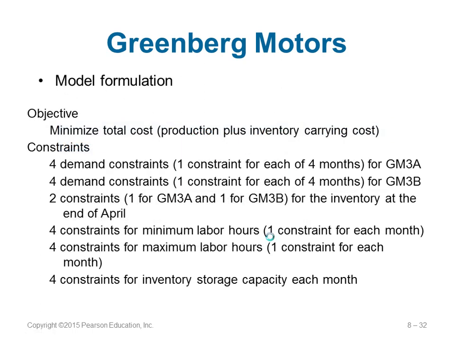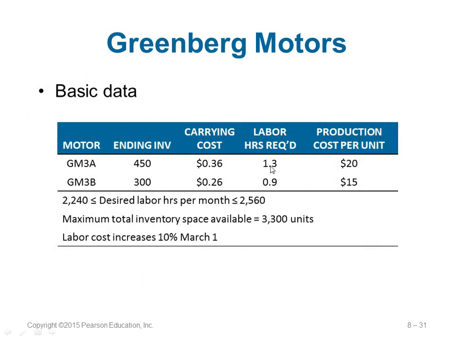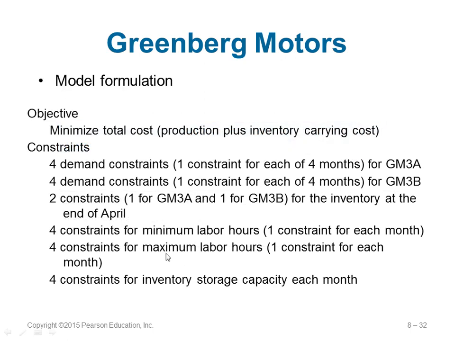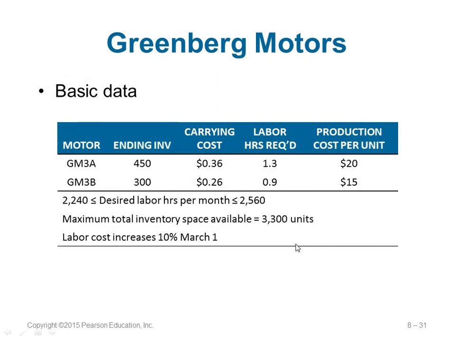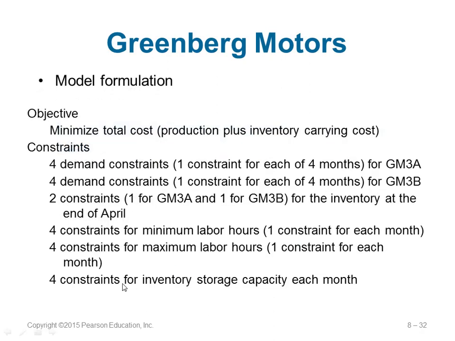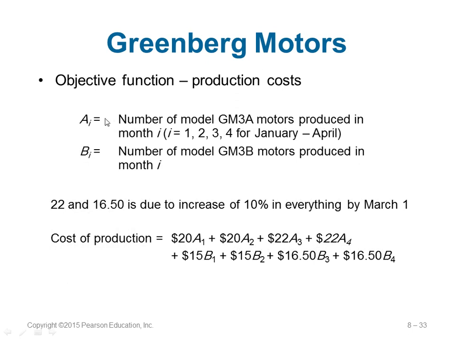And there is a minimum labor allowed for each one also here. There is availability here, and there is a constraint for maximum labor allowed, which is also there. Okay. And inventory storage each month is also there. So there are a lot of conditions. So we can start with AI.